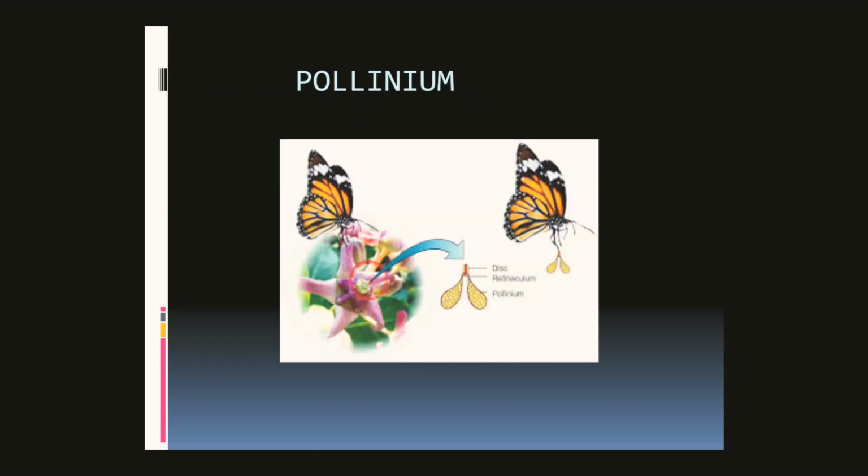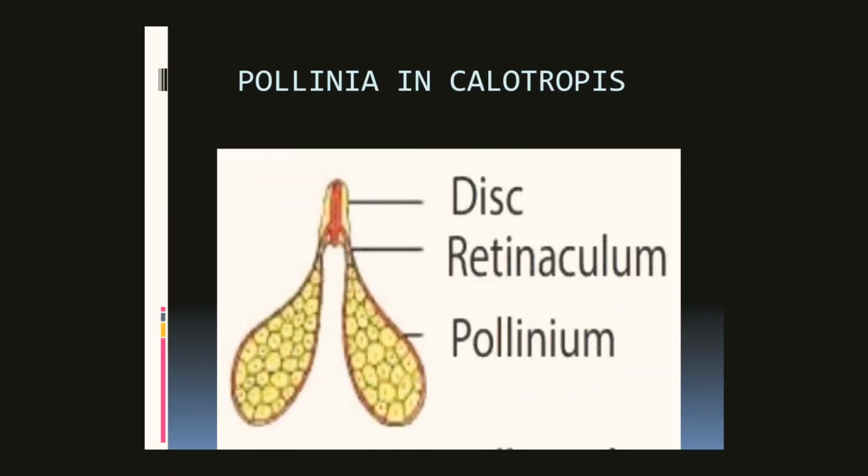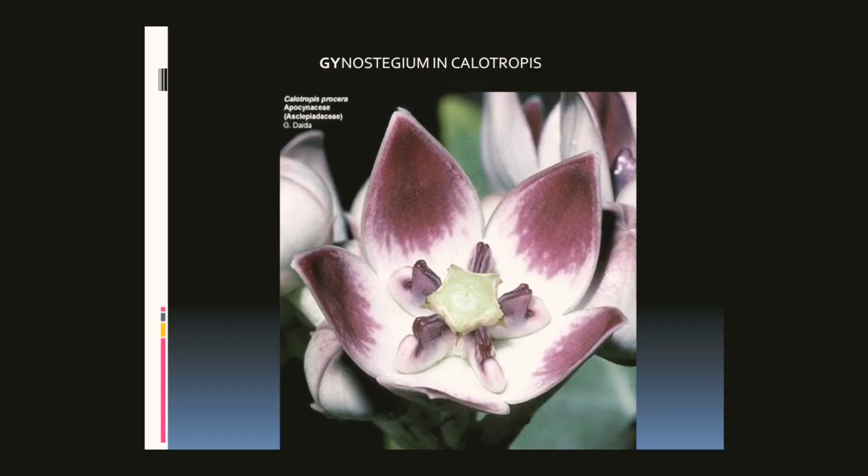A pollinium is a compound or complex of pollen grains, and they are attached to a disc. This is the structure of pollinia in Calotropis. Pollinia are attached through a caudicle stalk to a disc, and these are then attached to the pentangular disc in case of Calotropis, and this is called the gynostegium. These structures, gynostegium and pollinia, don't allow self-pollination.